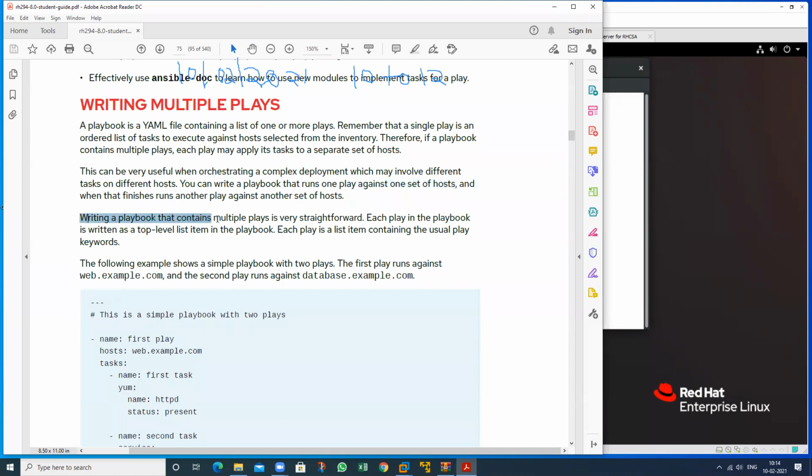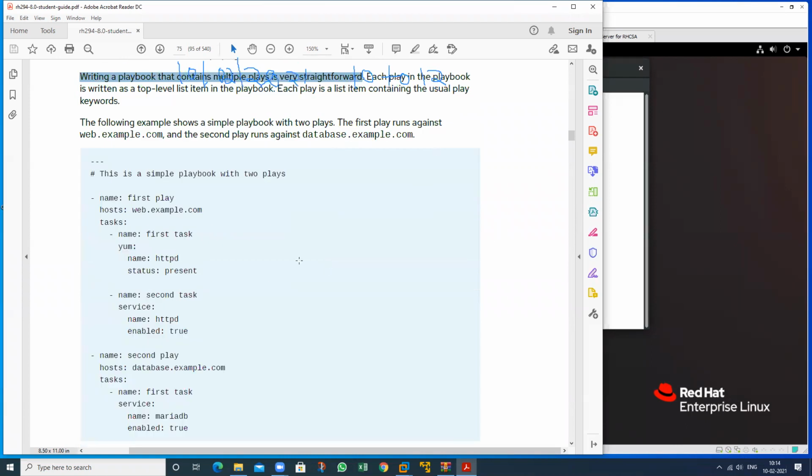Writing a playbook that contains multiplay is very straightforward, and this is the way we can write the tasks. Suppose this particular task is performed against this particular host. So I have this task: install yum packages, and after installing, start the service.